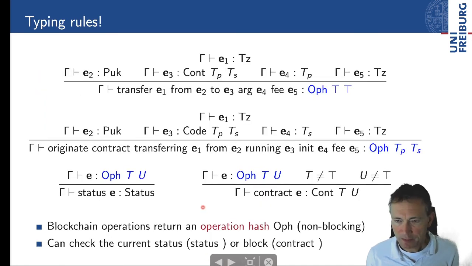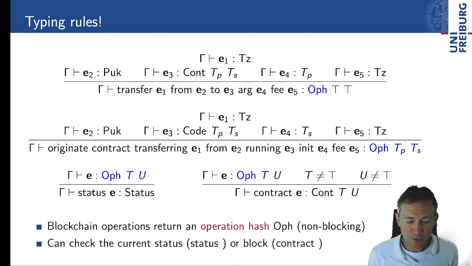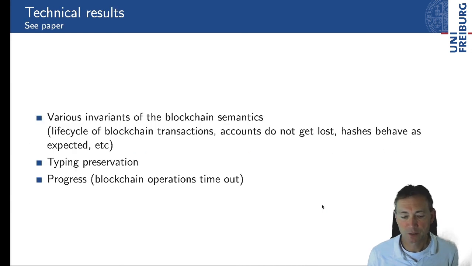All right, so here are some typing rules. I would just like to highlight two elements here. So I'm showing the typing rules for two blockchain operations, transfer and originate. Both return an operation handle, and both of these operations are non-blocking. So they're immediately returning the handle. So now what can we do with the handle? Either we can non-blockingly ask for its status, or if the handle is suitably typed, then we can try to convert it into a contract. And we see that it's a suitable type if the types here are sufficiently informative. Now, this is a blocking operation, obviously.